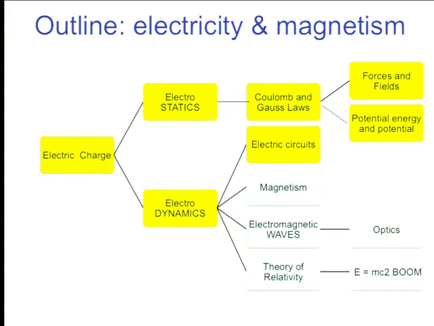So if you really want to do this right, what you have to put in for V is Q over C. And Q is varying in time. And so what you end up with, I am sorry to say, is Q over C minus IR equals 0. But I is dQ/dt. So you're ending up here.